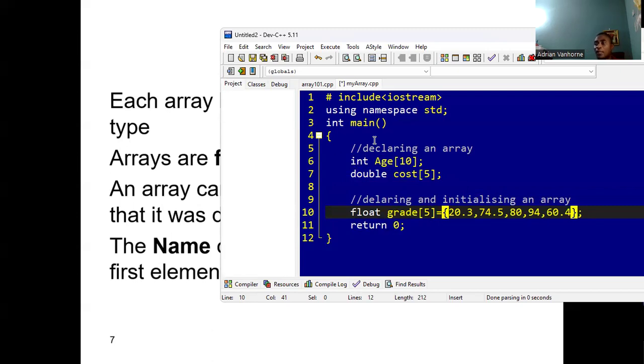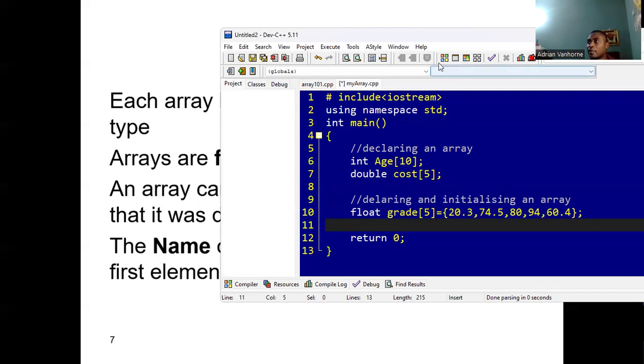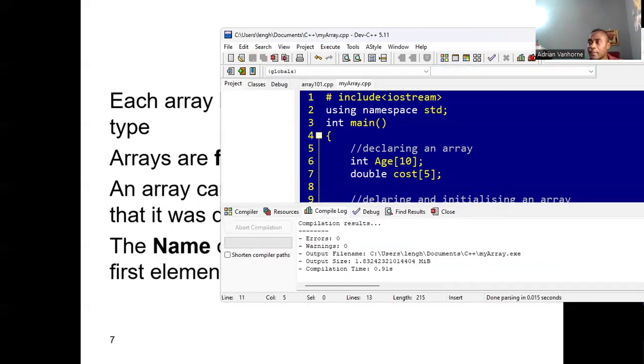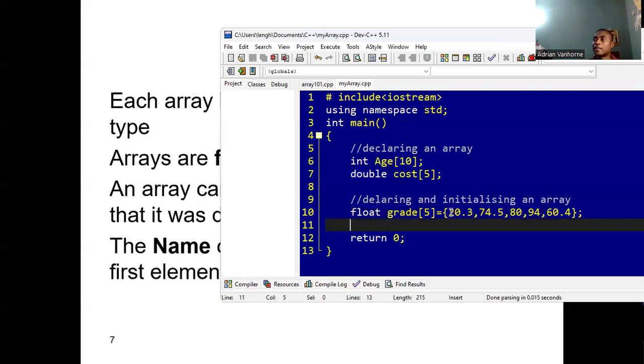60.4. All right. So these are 5 grades that we have initialized the array with. So we have given this array some starting values.